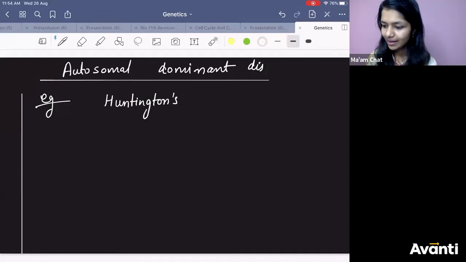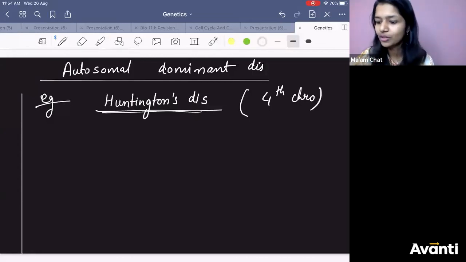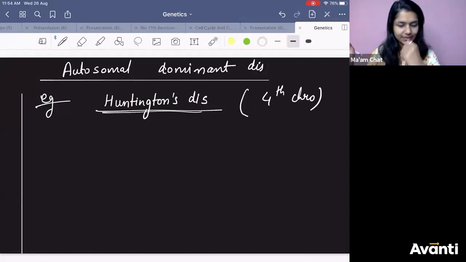Huntington's disease, which happens on your 4th chromosome. Huntington's disease happens on 4th chromosome. Anything else which you know? Autosomal dominant disease. Autosomal dominant.